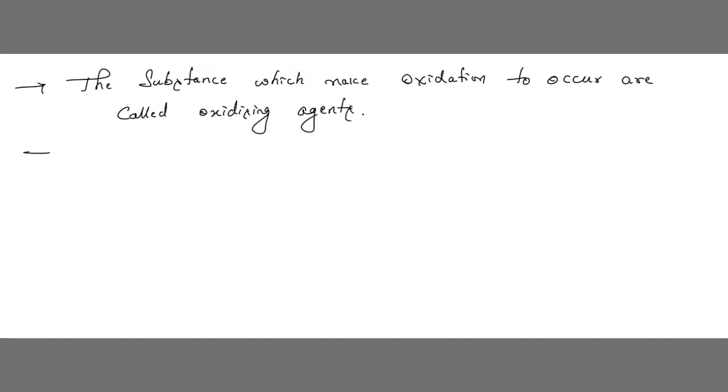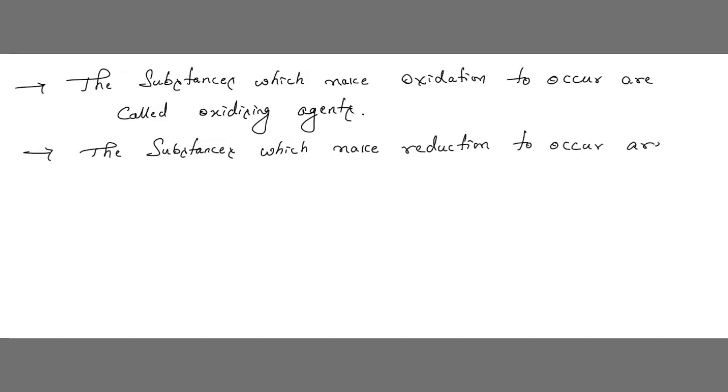Understood? Similarly, the substances which make reduction, meaning removal of oxygen or addition of hydrogen, the substances which make reduction to occur, are called reducing agents.